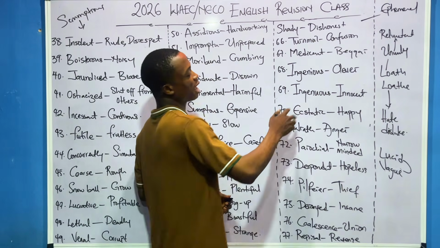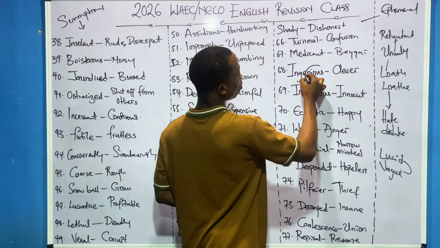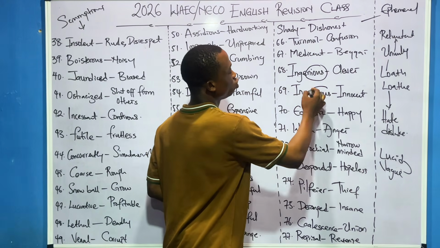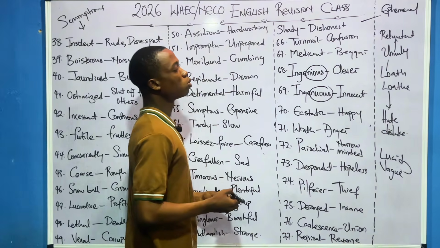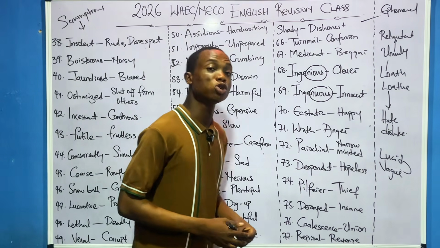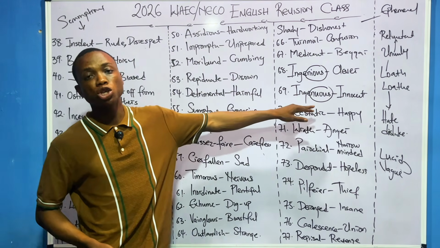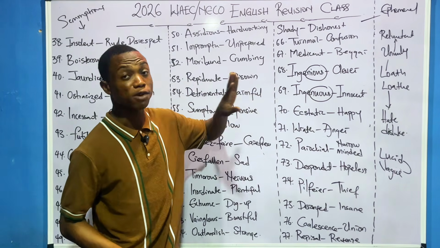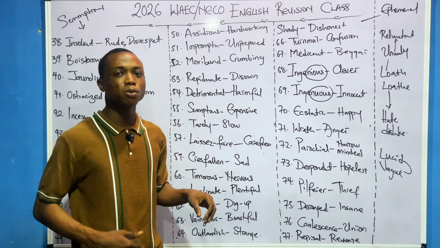This one is carrying N-I-O-U-S. So this one means to be clever. This one is carrying N-U-O-U-S. This one means to what? To be someone that is innocent. So ingenuous, innocent; ingenious, clever. Take note of the difference, please. Very, very important. Ecstatic, somebody is happy.